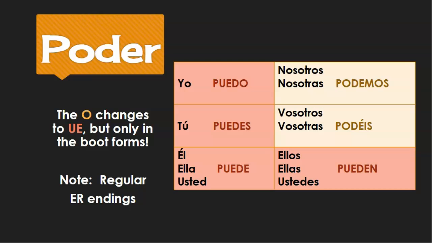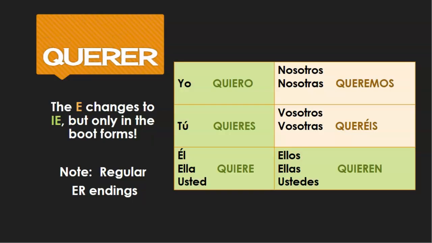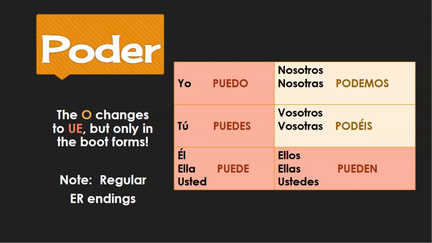O to UE is poder. This is one of the most useful verbs. We just learned about querer, which is talking about things that you want. That's an E to IE verb, right? Super useful because it says what I want. But also, what can I do? Poder means to be able to, or like we have this word that says can. We don't say am I able to go to the bathroom. We just say can I, right? So it's like the verb for can, like can I do something?